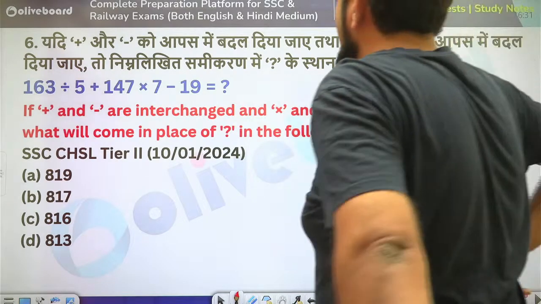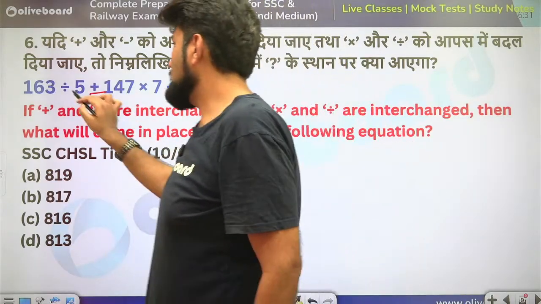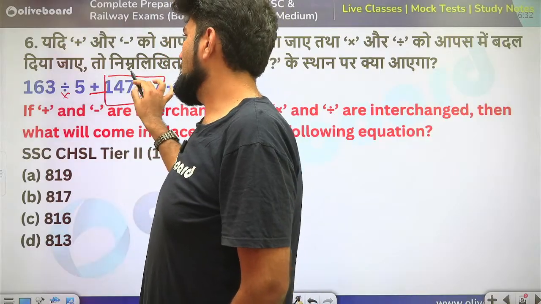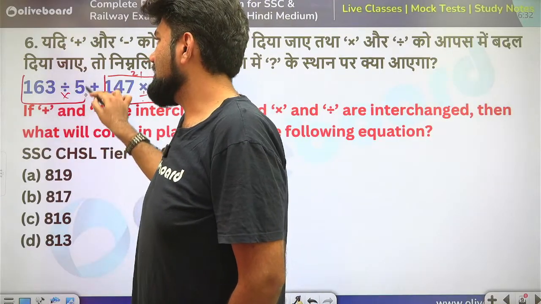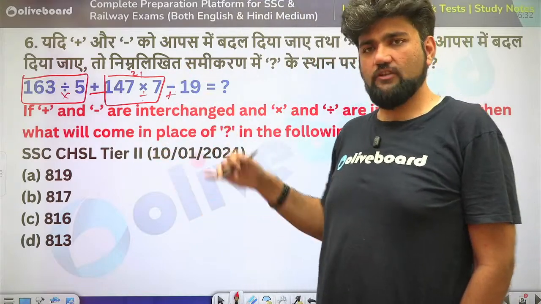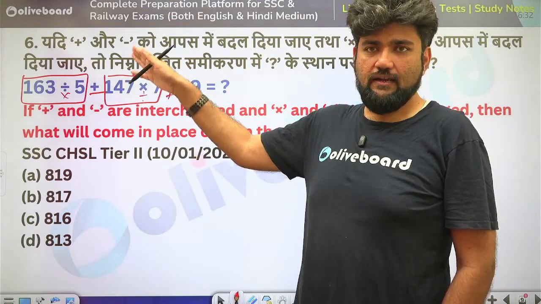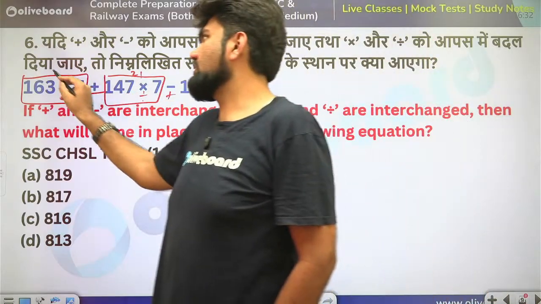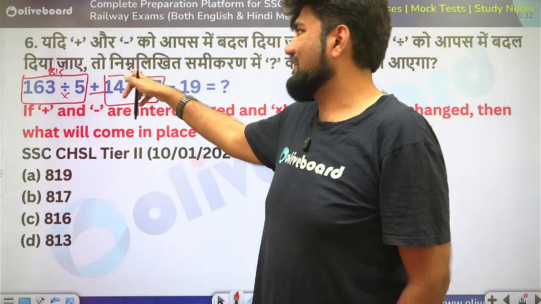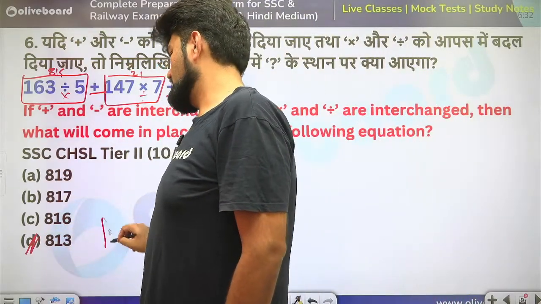Plus and minus are interchanged and divide and into are interchanged. Then now what will be the answer? So 147 divided by 7 is 21. 163 multiplied by 5. Okay. How do you multiply by 5? You divide it by 2, that is, you make it half. Then you increase the decimal. So 81.5 is my answer. 81.5 with the decimal ahead is 815. So this is 815. 815 minus 21 plus 19. So this is minus 2. So 815 minus 2 is 813. Option D is the correct answer.